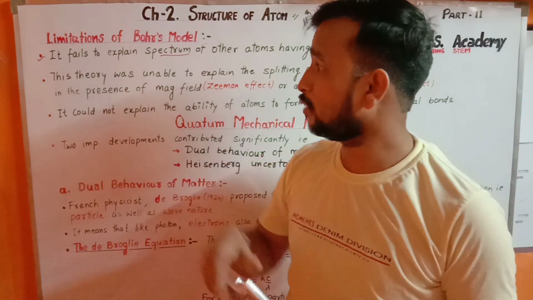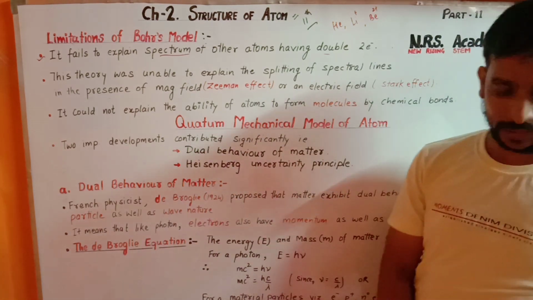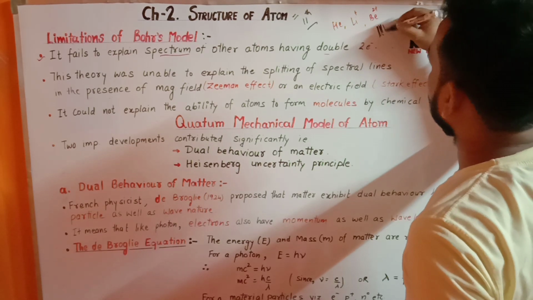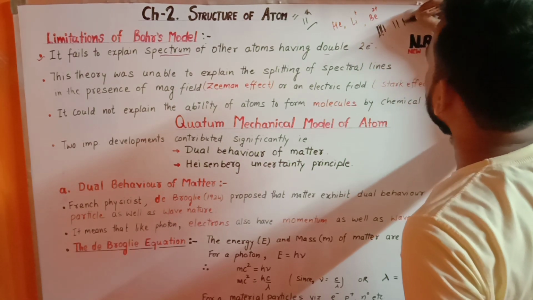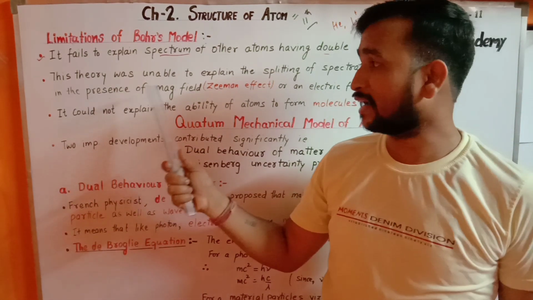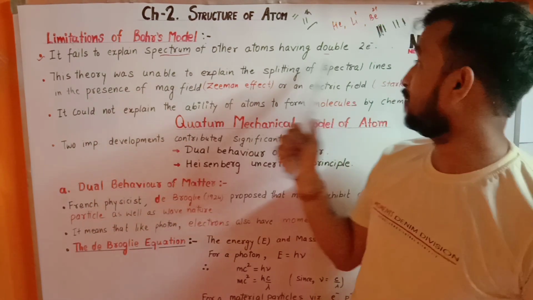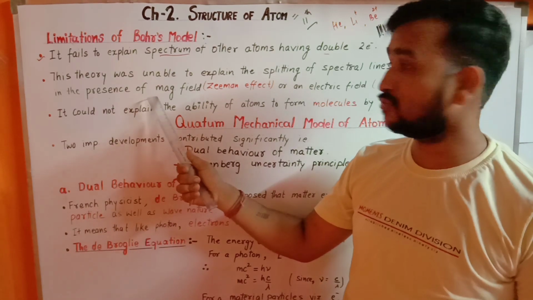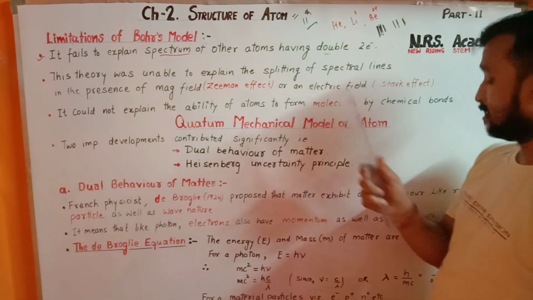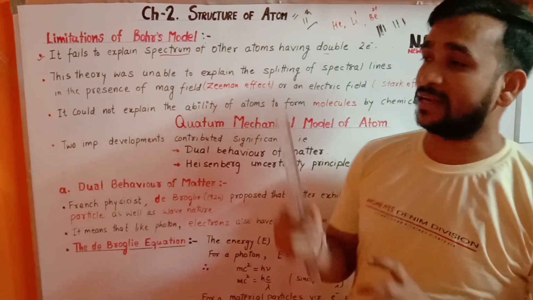Second, this theory was unable to explain the splitting of spectral lines, as we discussed earlier, that the spectral lines have some gap between them, like this one. The splitting of spectral lines in the presence of a magnetic field is called the Zeeman effect, and in an electric field it is called the Stark effect. This theory could not explain those phenomena also.